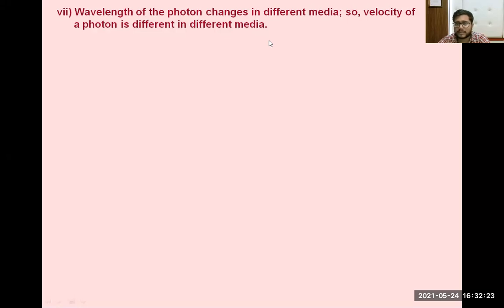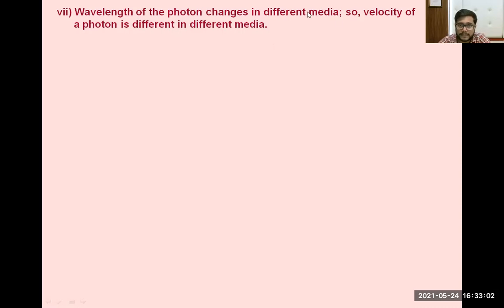What we have said in the previous point is that the frequency of the light, or frequency of the radiation, does not change when radiation is coming from one medium to another medium, because energy is dependent only on frequency. So when light travels from one medium to another medium, its frequency remains the same. So what will remain different? Here it is written, the wavelength of the photon changes in different media. So the velocity of the photon in different media will be different.